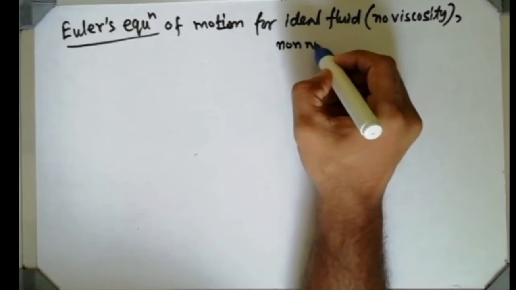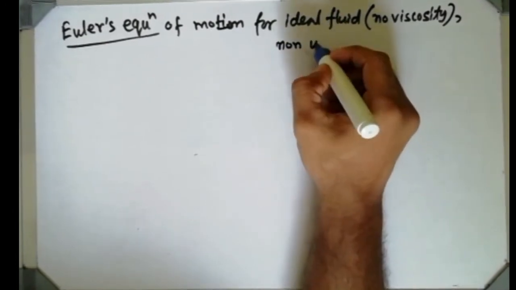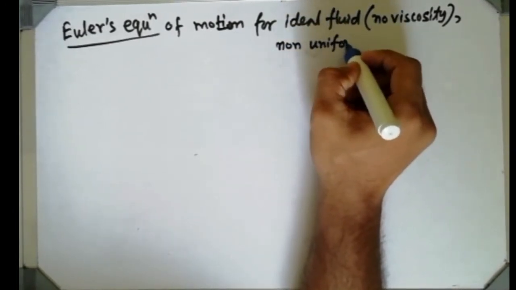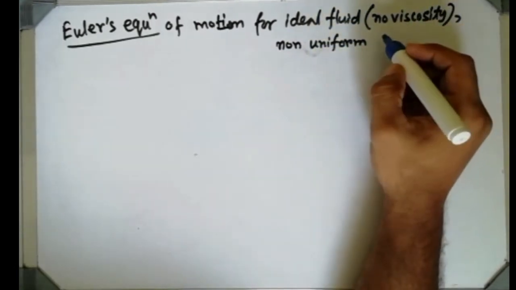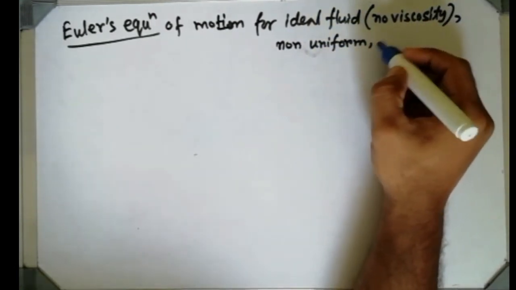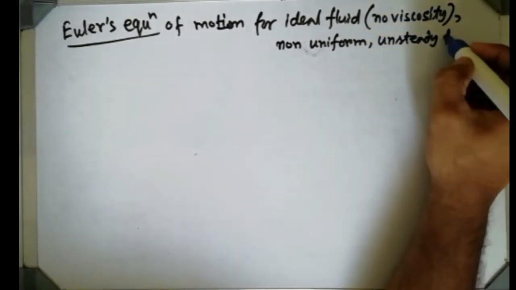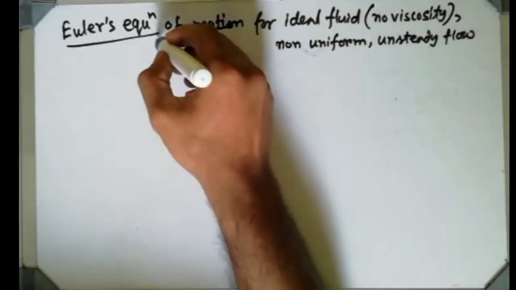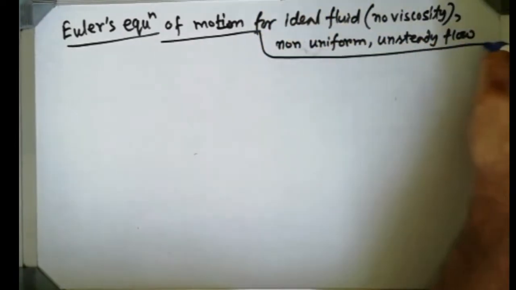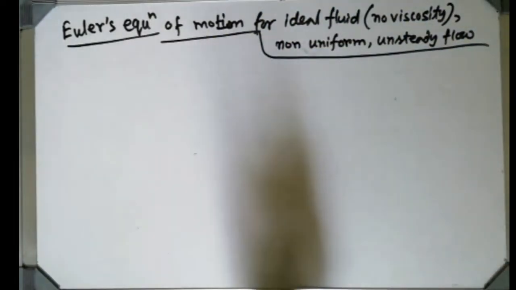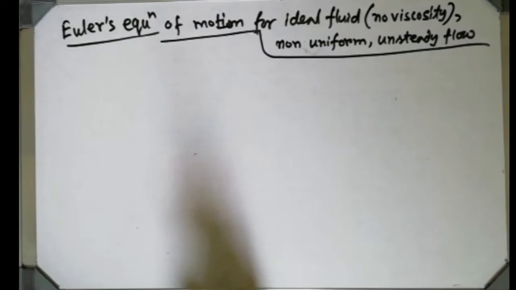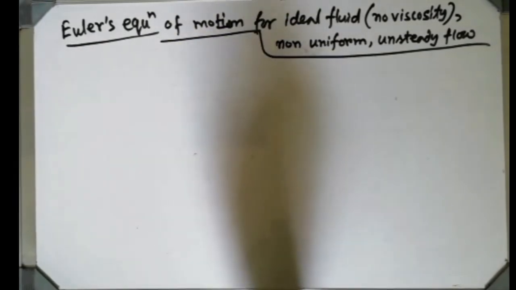non-uniform. Already I have told you what is non-uniform. That means velocity will not be constant with respect to the space parameter. And unsteady flow. Unsteady flow means the fluid properties, it may be pressure, it may be density, are changing with respect to time.